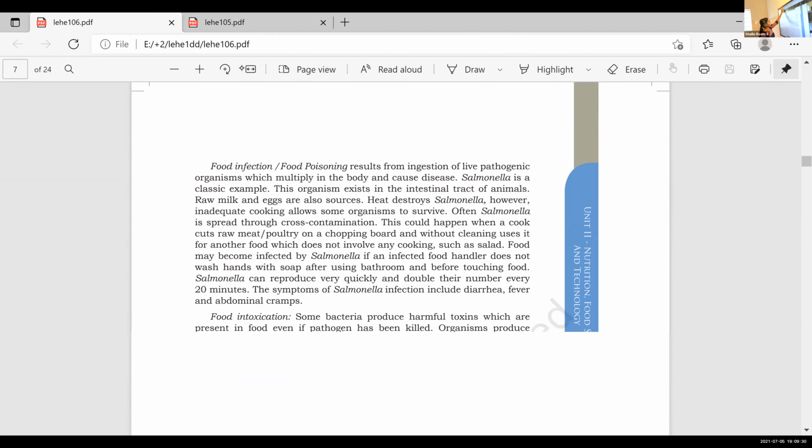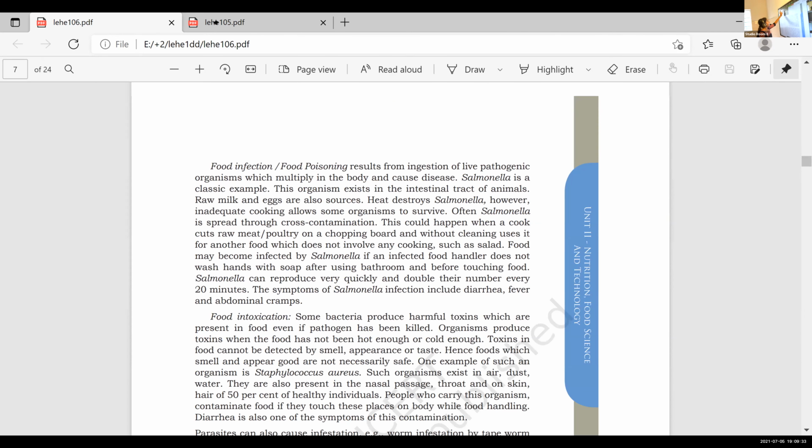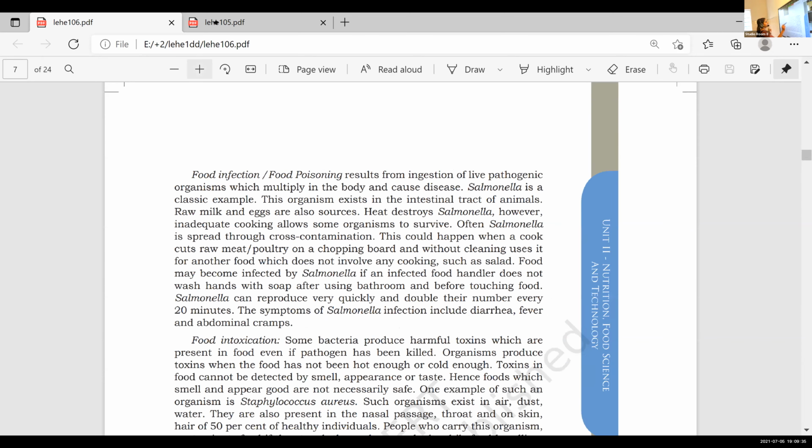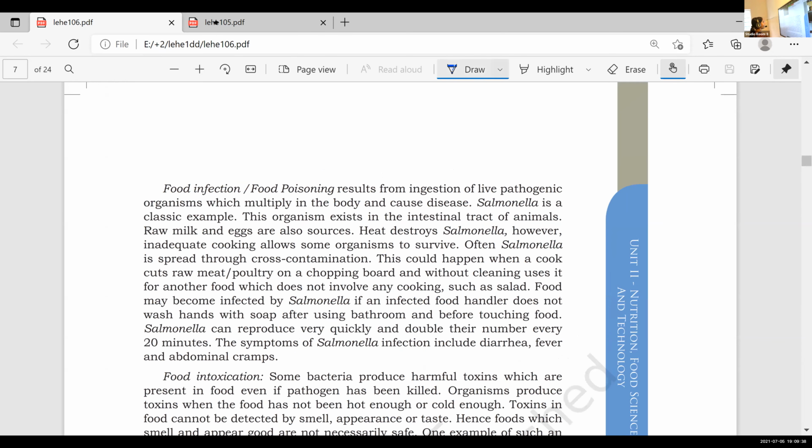Yeah. This is the first thing, right? Food infection or food poisoning. Can you read, Sana? Infection or food poisoning results from ingestion of live pathogenic organisms which multiply in the body and cause disease. Live pathogenic organisms, that is very important. They multiply in our body and they cause disease.